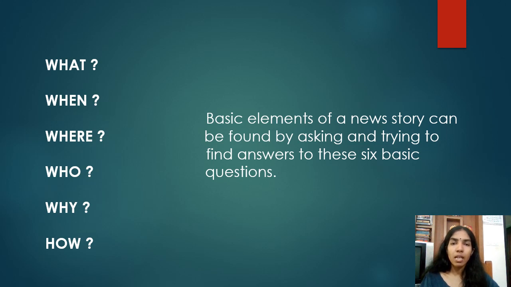What? If an event happened, they have to know what event has happened, and when it has happened, or where, at which place it happened, and who was the person involved in that event, why did this happen, and how did the event happen. So these are the basic elements of the news story that the person has to know while reading a news story.